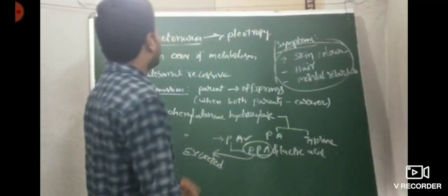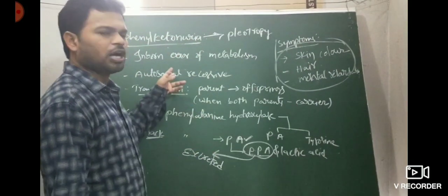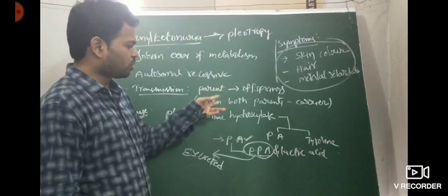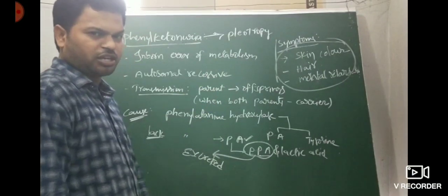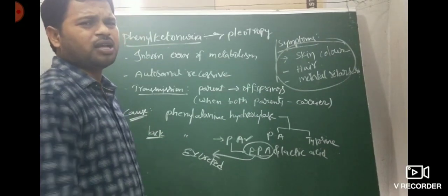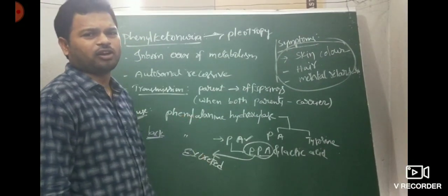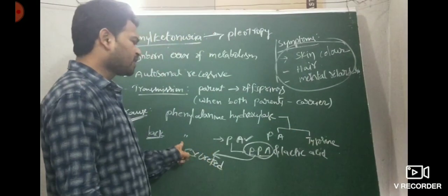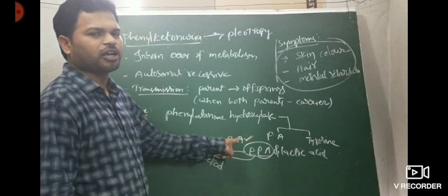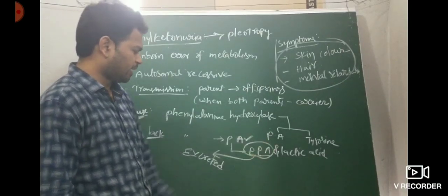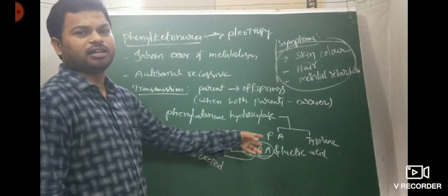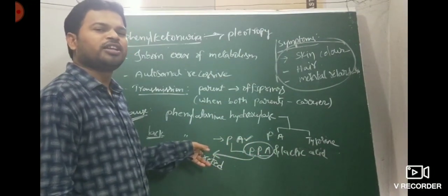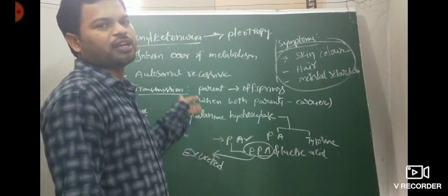So phenylketonuria is an inborn error of metabolism, an autosomal recessive disease, transmitted from parents to offspring when both parents are carriers in the heterozygous condition. It is caused by a lack of the phenylalanine hydroxylase enzyme, which converts phenylalanine into tyrosine. If it is lacking, phenylalanine accumulates and converts into phenylpyruvic acid and lactic acid. Then phenylpyruvic acid and its derivatives get excreted through urine, since the kidneys poorly reabsorb it. Then it leads to phenylketonuria.